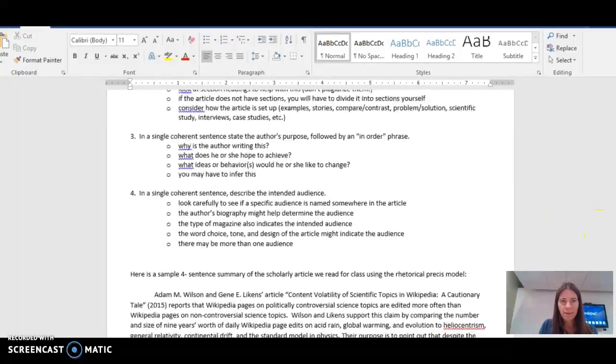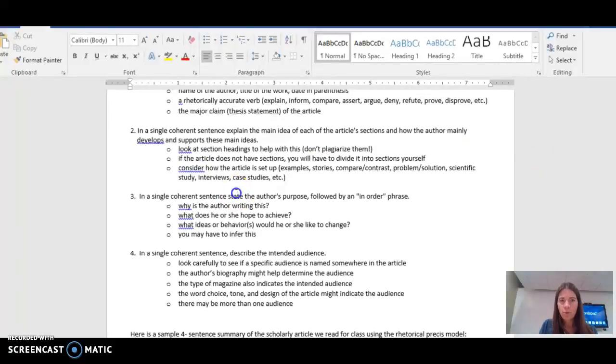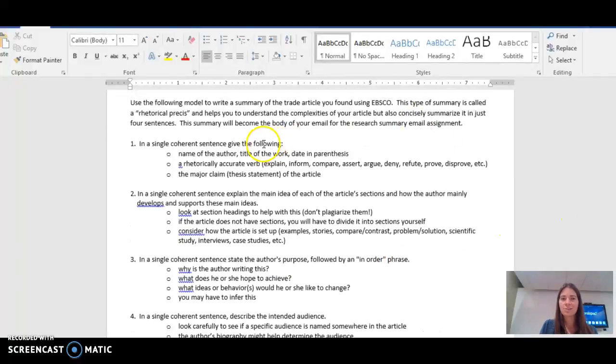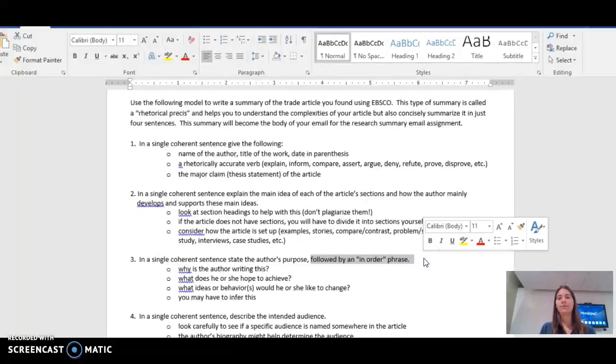Sentence 3 says, in a single coherent sentence, state the author's purpose, followed by an in-order phrase. Now, the mistake people make here is just to do what they did in sentence 1, which is to state the major claim, which is the author's purpose. So you may restate that purpose, maybe in a more concise way or with slightly different words, but you have to take it one step farther and ask yourself why the author is doing this. Why are they trying to achieve this purpose?